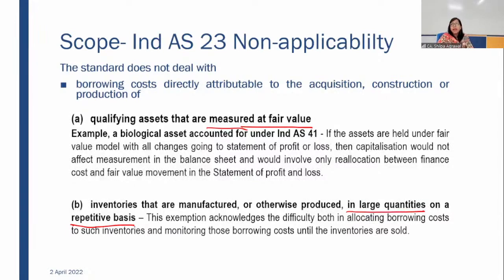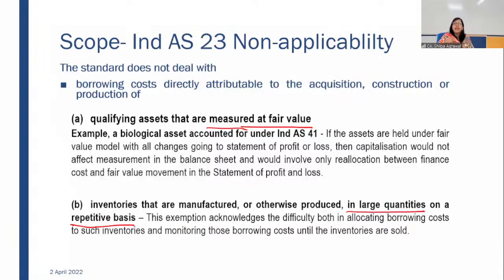Sometimes it is not that any specific borrowing is taken for manufacturing a particular inventory. It may happen that companies having a centralized financing system generate funds and out of those funds they allocate it to different departments or for different work.